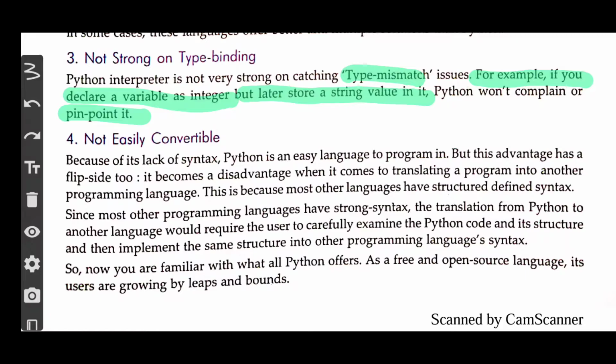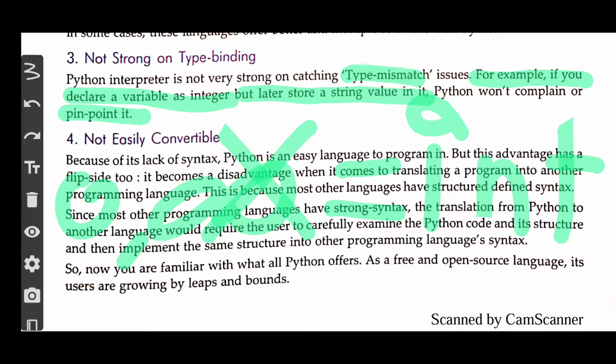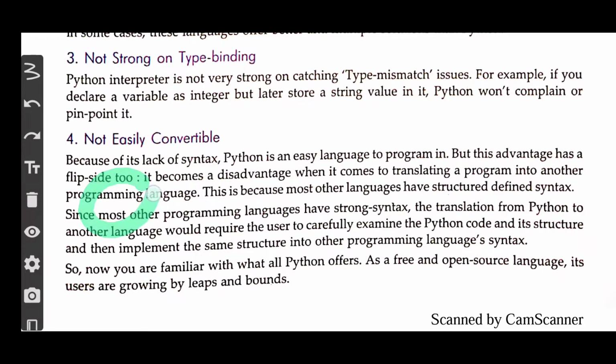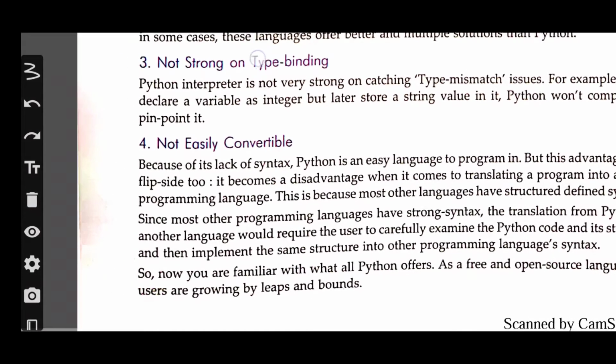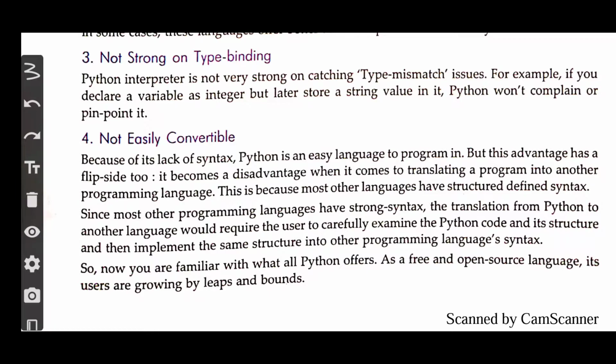If you have declared a variable x and told that this x will contain only integer values, it will contain any number from 0 to anything, but it cannot contain anything in the range a to z. But it may happen because the language is not that strong in type binding. So this language may have this kind of issue, and this is a disadvantage.